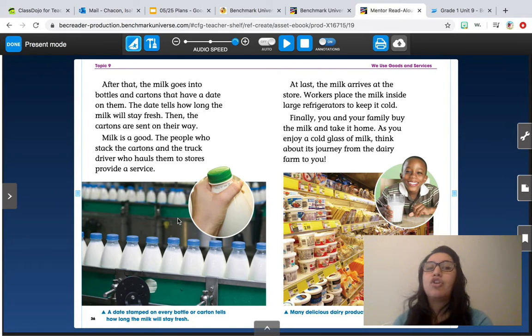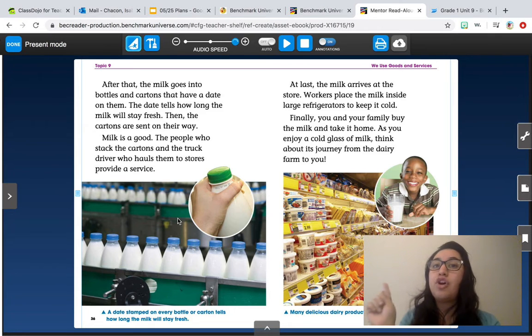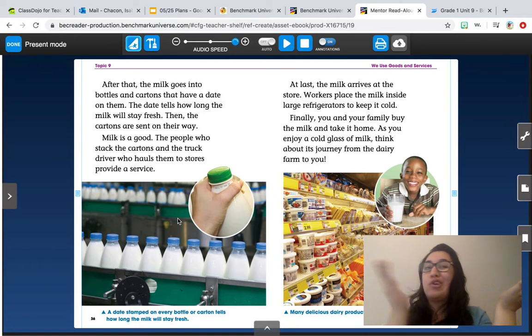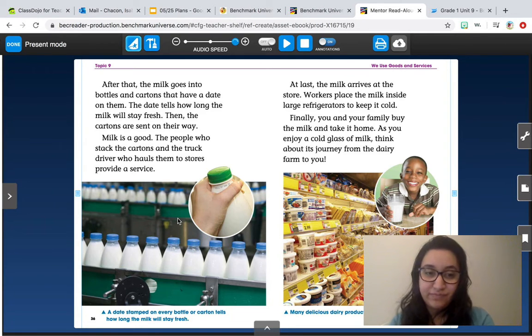After that, the milk goes into bottles and cartons. They have a date on them. The date tells them how long the milk will stay fresh. Then the cartons are sent away. And have you ever seen that? On the top of your milk bottle, you'll see a little date. And if your parents look at it and they say, "Oh no, it's past that. This is bad milk." That's why we have that date, so we know if the milk is fresh or if it's rotten. Let's keep reading.